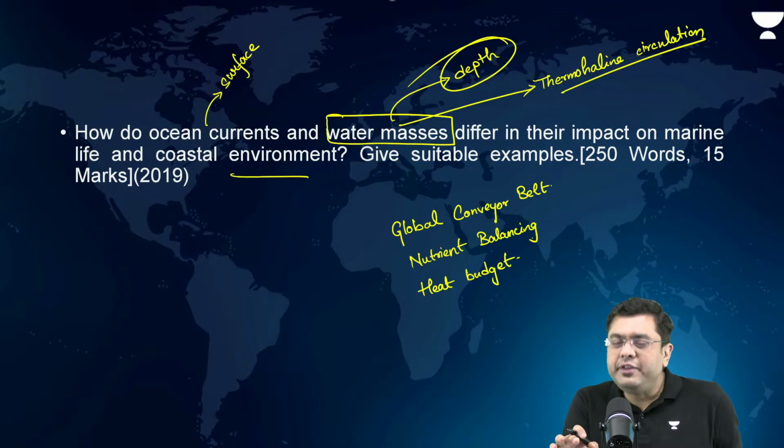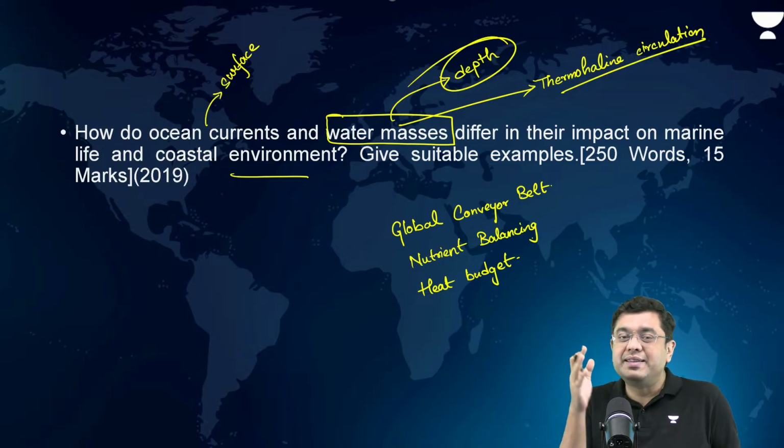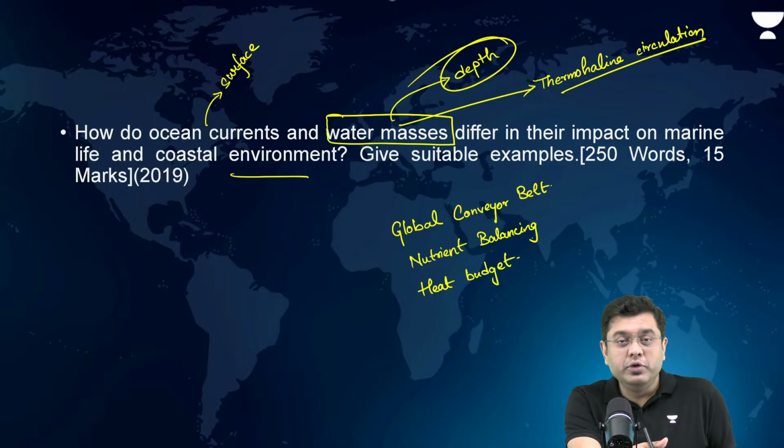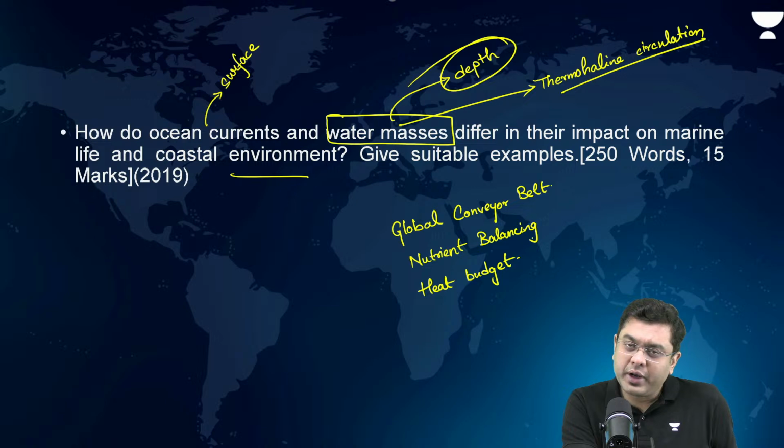However, if the temperature of these water masses tends to rise, then the thermohaline circulation or vertical mixing gets prevented, which can give rise to increased frequency of storms and cyclones, as well as heat waves. So that is something you can talk about and mention.